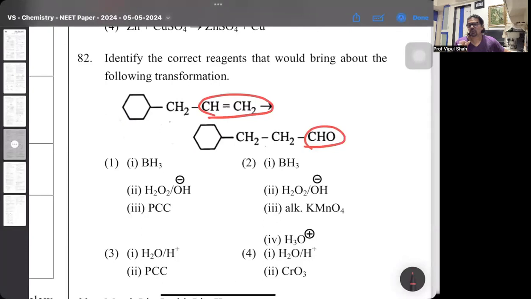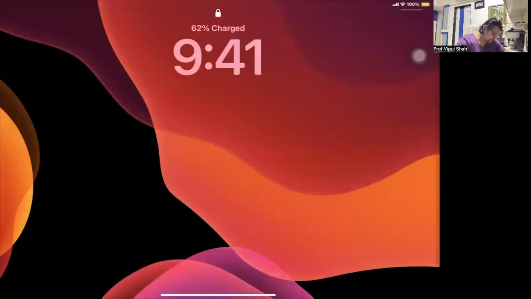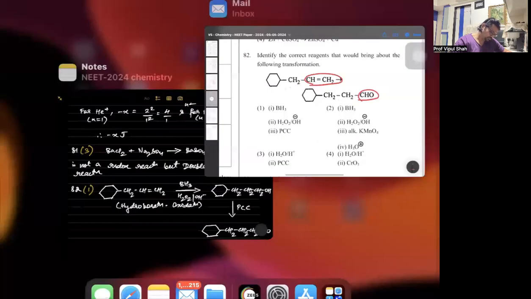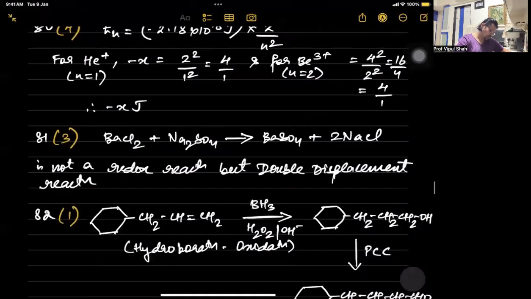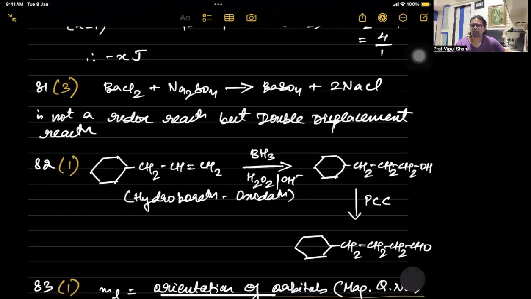And then it will be with PCC, where with PCC, primary and secondary alcohols can be selectively converted to respective aldehydes and ketones. So for the 82 one, 82 is the first option.